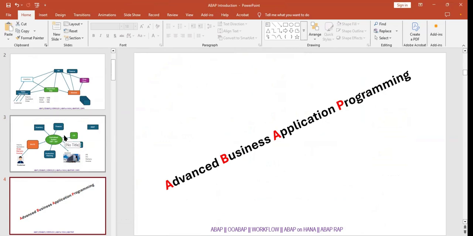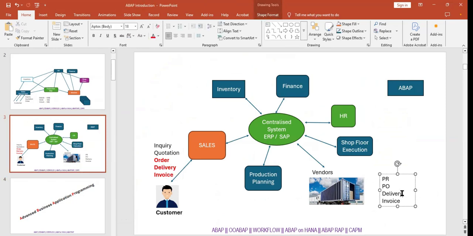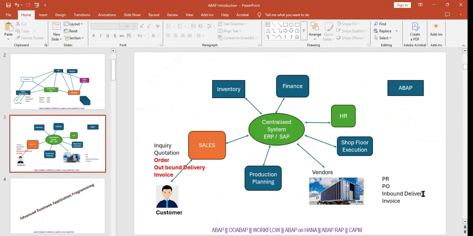Most people get confused by this terminology because they don't know why it is called delivery again. Here we are saying delivery, and here we are saying delivery, right? Here the stock is going out from the store, so I can call it outbound. Here the stock is coming back into the store, so I can say it is inbound. These terms are very important whenever you are working live. So let me go to the system.